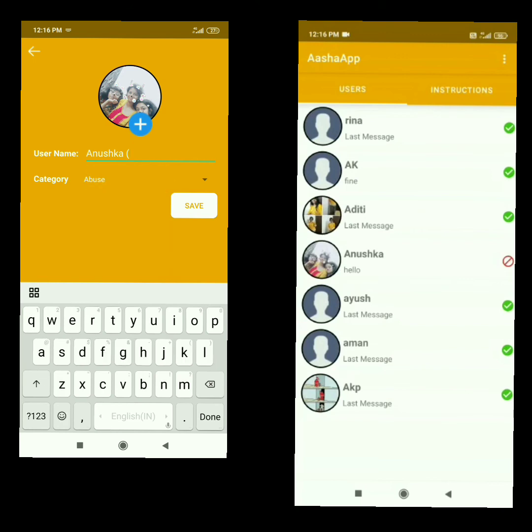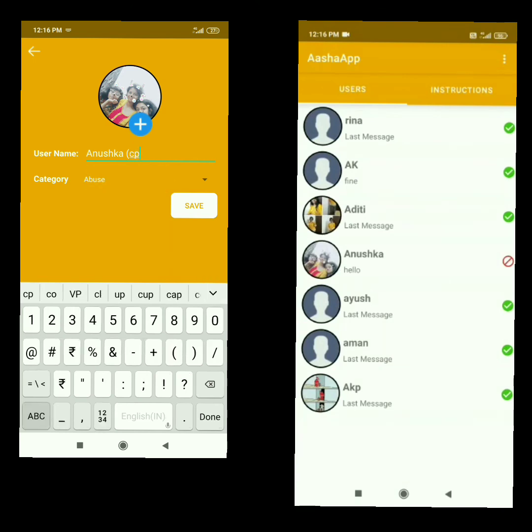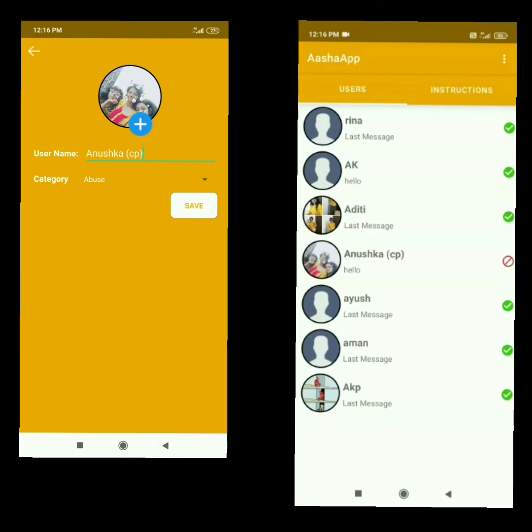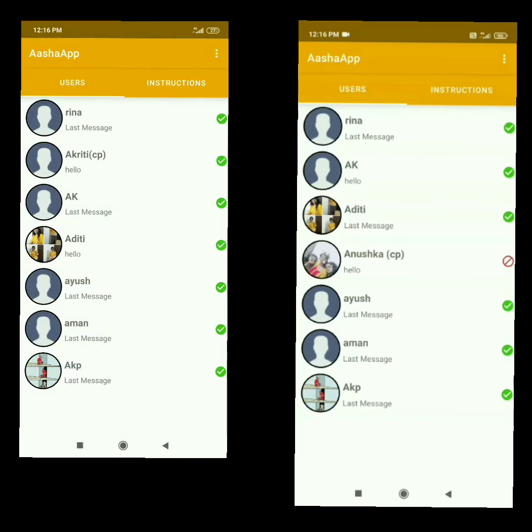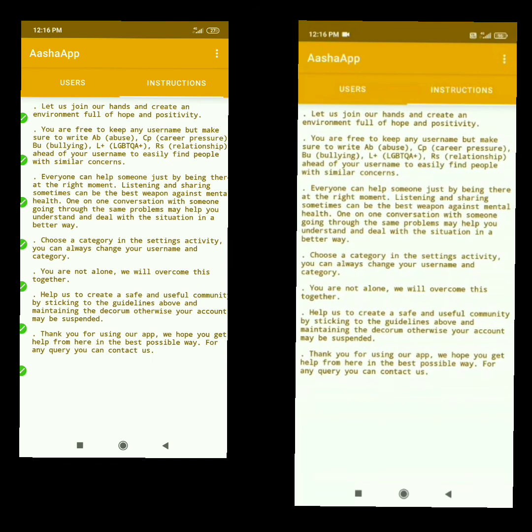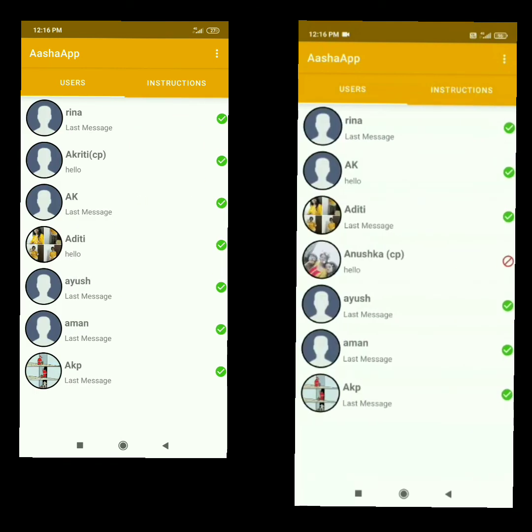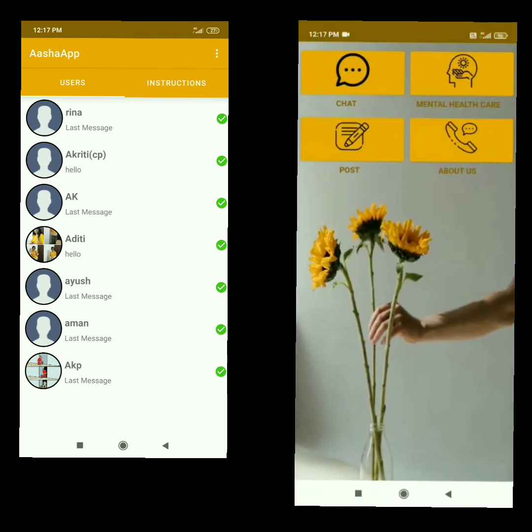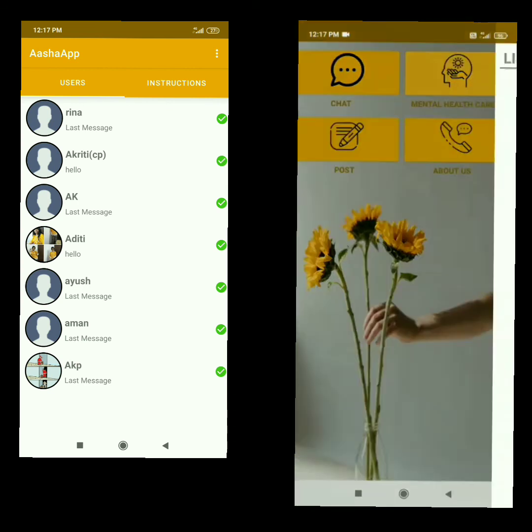We are also planning to add a search filter so that users can easily find the right person. So here we can see the username is changed, and this will help us in finding whom to talk to and whom not to talk to.